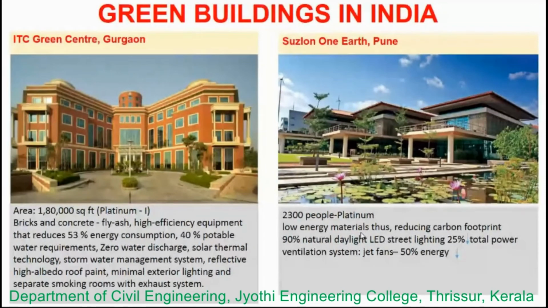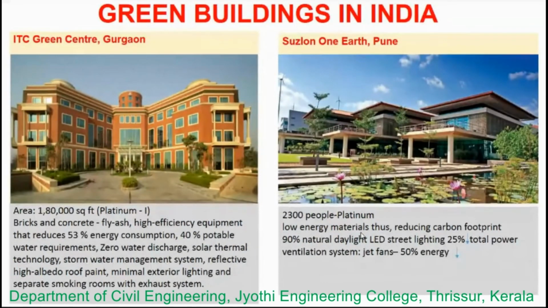The first structure we can see here is the ITC Green Center, which is at Gurgaon. This structure is spread over around 180,000 square feet, and it is one of the benchmarks for green buildings in India. The building has been awarded LEED Platinum, making it the first corporate house in India to get this award. The building is designed keeping in mind the highest environmental standards. It is made up of bricks and concrete.